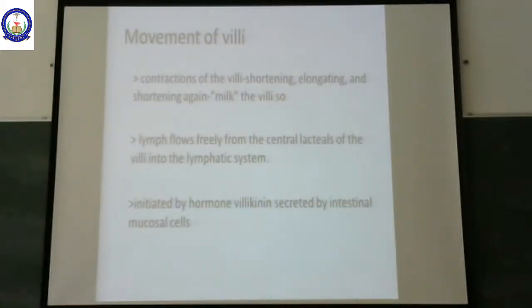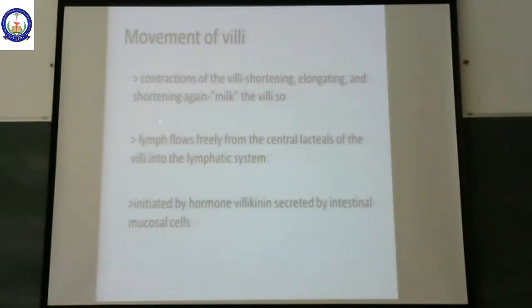Coming to the movement of villi. By the contraction of villi there is shortening and elongation, and again shortening. This is called milking of the villi. By this action, the villi cause easy absorption of the nutrients from the chyme.